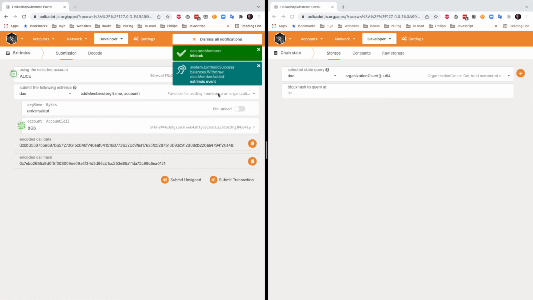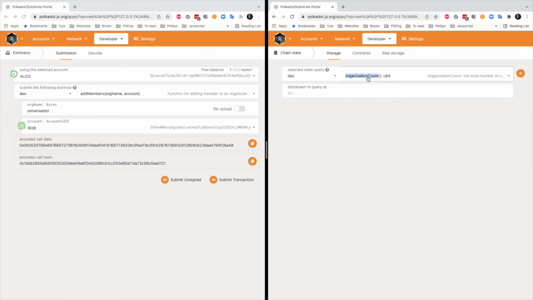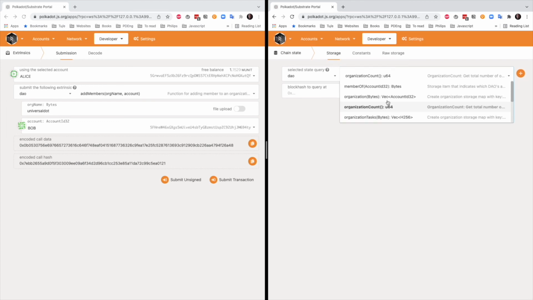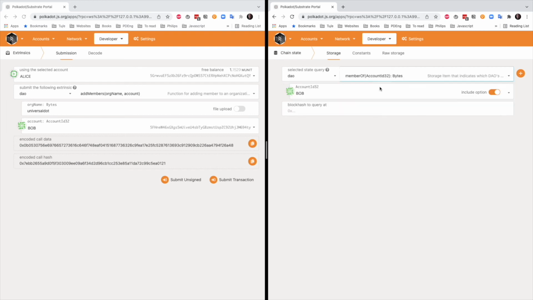The transaction went through. Now we want to query the blockchain for people that exist in the organization. We want to check if Bob is a member of UNIVERSALDOT, and we can see that he's a member of an organization, which is currently encoded. So he's a member of just one organization.